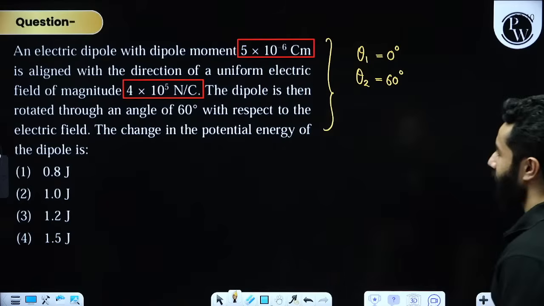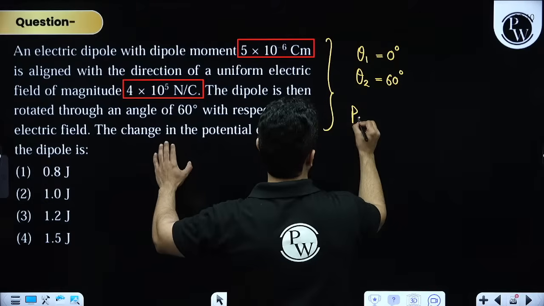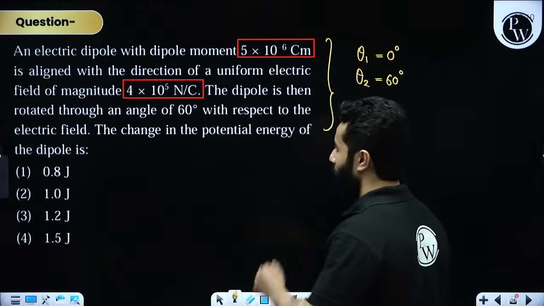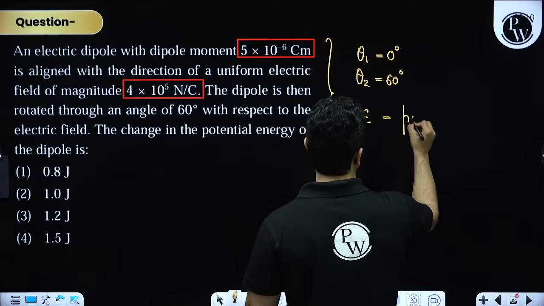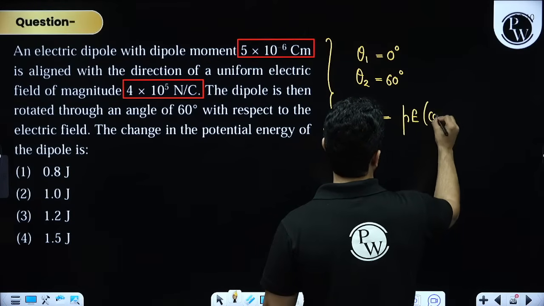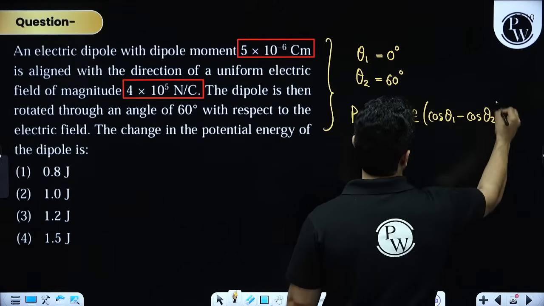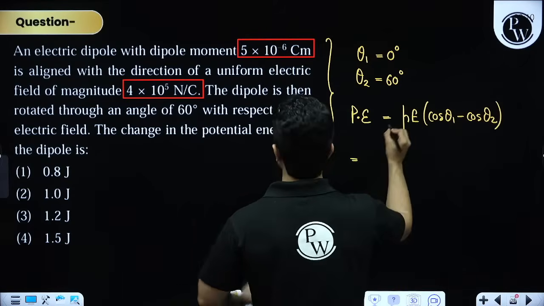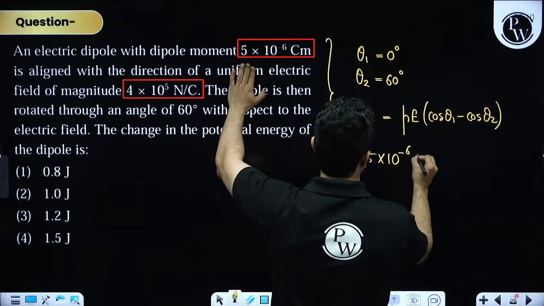With respect to the electric field, the change in potential energy is PE times cos theta 1 minus cos theta 2. So dipole moment is 5 into 10 to the power minus 6.